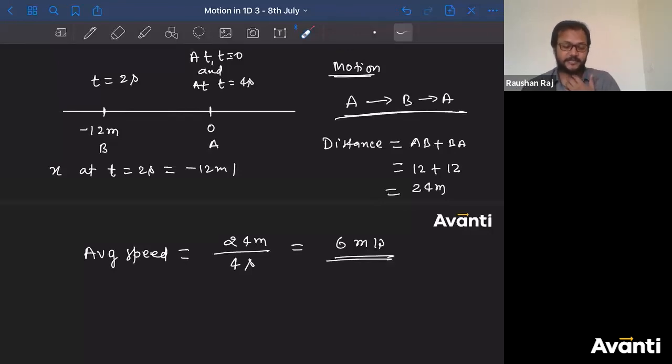So please remember this. There have been instances where this kind of question has been asked. And what do you people do? Simple displacement by time will be the average speed. That will be incorrect.